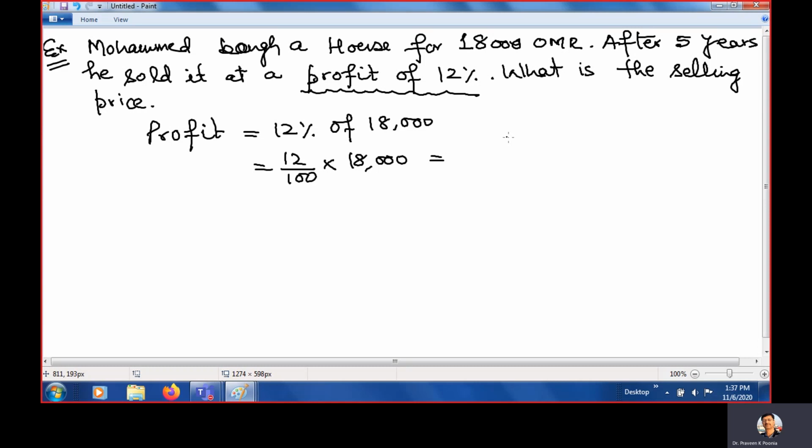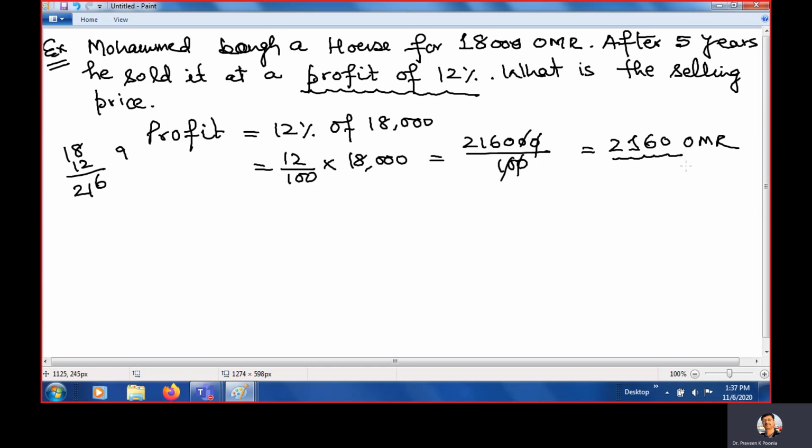If we cancel 3 zeros separately, and multiply 18 by 12: 12 times 8 is 96, 9 carry, 12 times 1 is 12, 12 plus 9 is 21. So it is 216 upon 100. Cancel the zeros. So how much profit has he earned? 2,160 Omani Riyal. This is the profit of Muhammad.